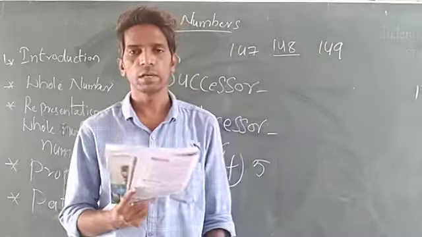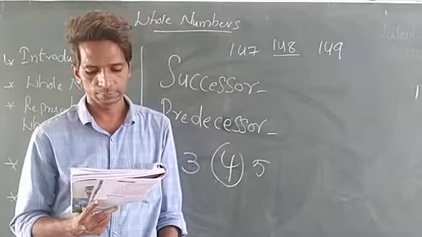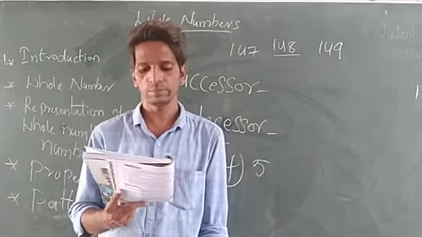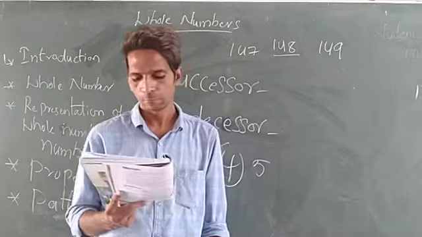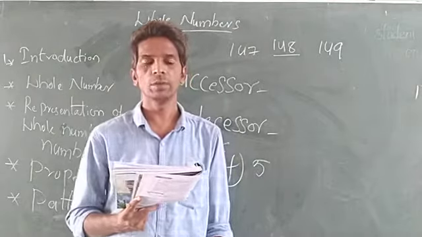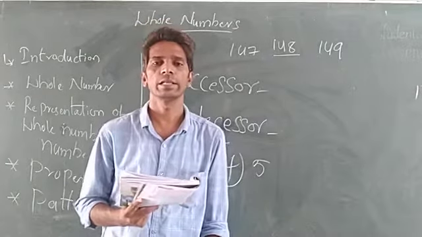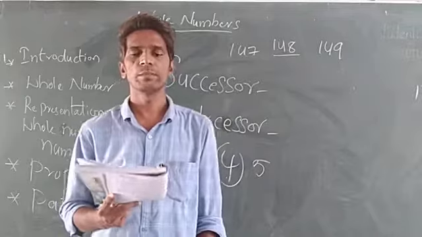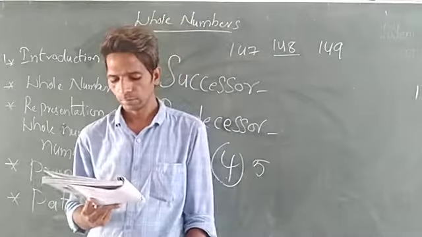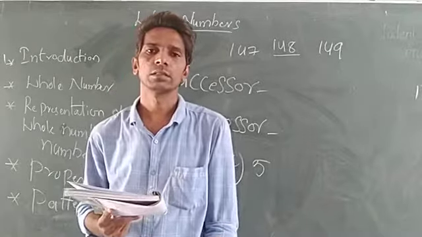So what are the answers? 134, 136. Next one, 237. The predecessor of 237 is 236. The successor is 238. Next, 999. The predecessor means the number before, which is 998. The successor means 1000 will come.